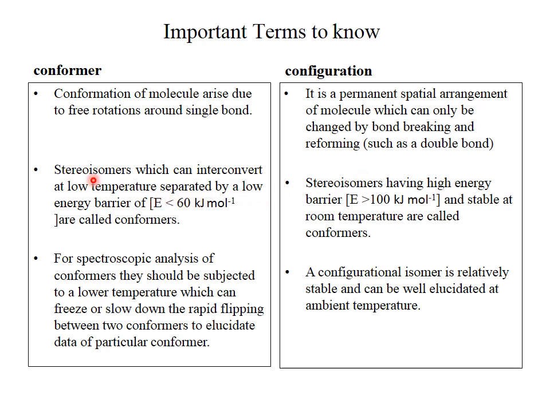For spectroscopic analysis of the conformers, they should be subjected to a lower temperature which can freeze or slow down the rapid flipping between two conformers, to elucidate data of particular conformers. A configurational isomer is relatively stable and can be well elucidated at ambient temperatures.